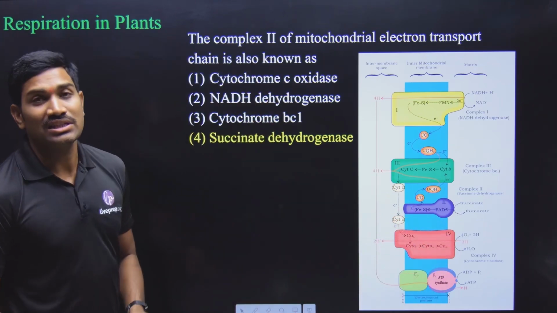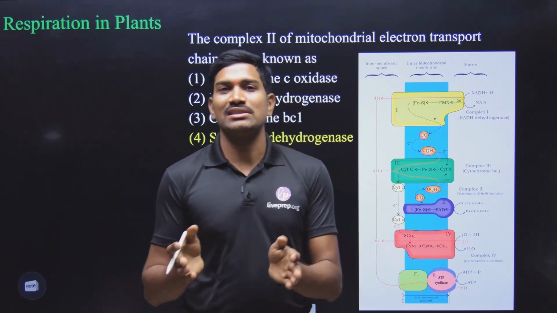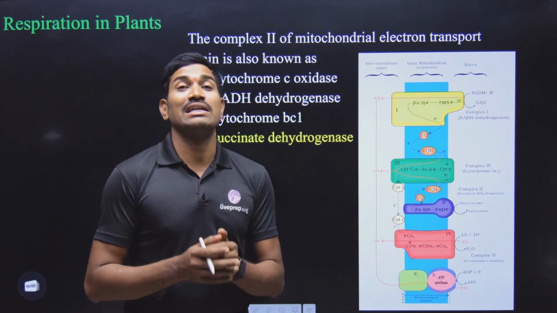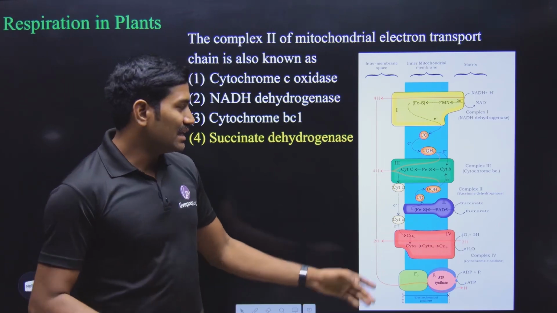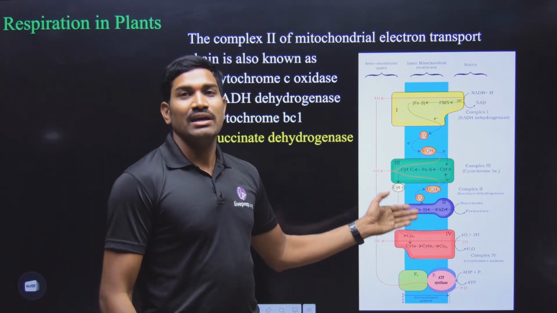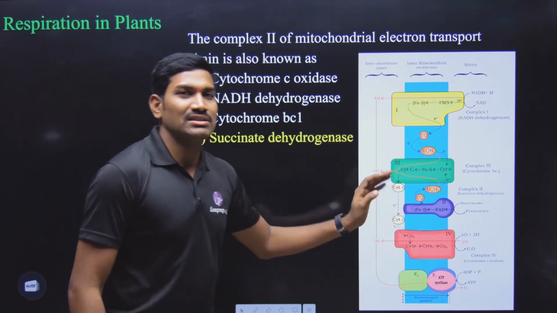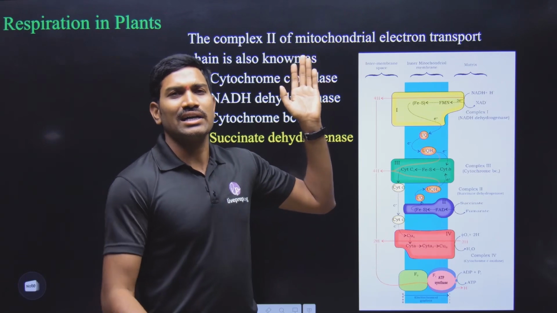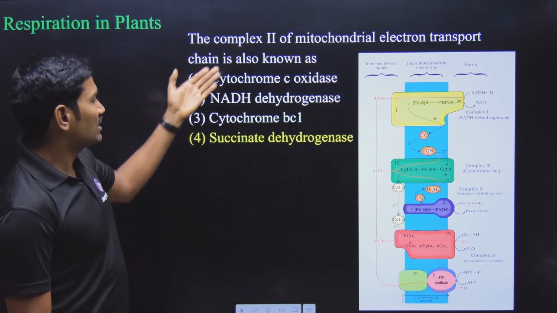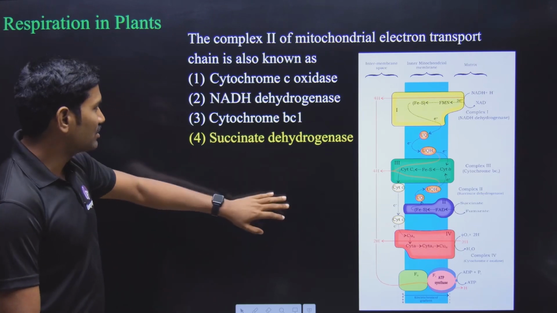Succinate dehydrogenase. Yes or no? So when we are studying about the Krebs cycle, generally we are saying that it is occurring in the mitochondrial matrix, but the one and only enzyme that is present in the inner mitochondrial membrane and that is related to Krebs cycle is succinate dehydrogenase. That is nothing but the complex 2 of electron transport system or electron transport chain. So what is this complex 2? It is the succinate dehydrogenase. Clear? So answer is option 4.